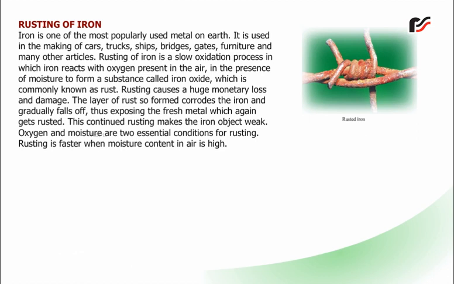Rusting causes a huge monetary loss and damage. The layer of rust so formed corrodes the iron and gradually falls off, thus exposing the fresh metal, which again gets rusted. This continued rusting makes the iron object weak. Oxygen and moisture are two essential conditions for rusting. Rusting is faster when moisture content in air is high.